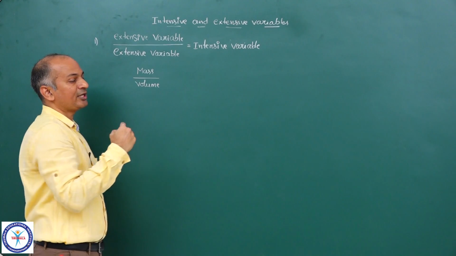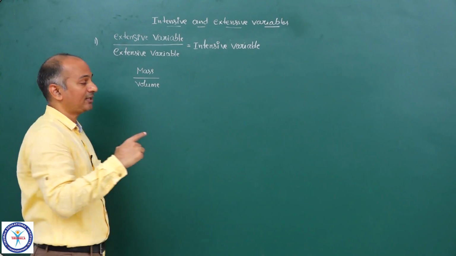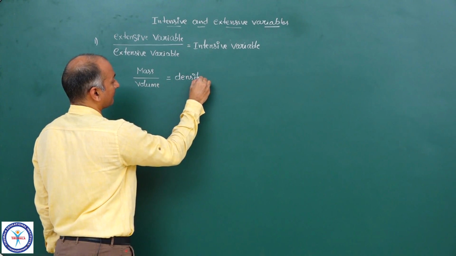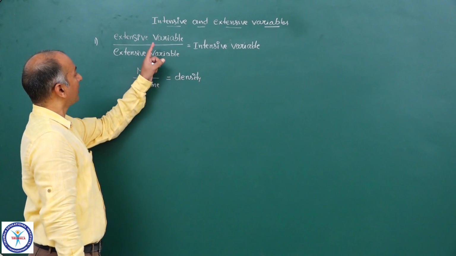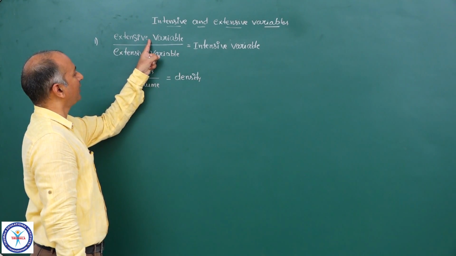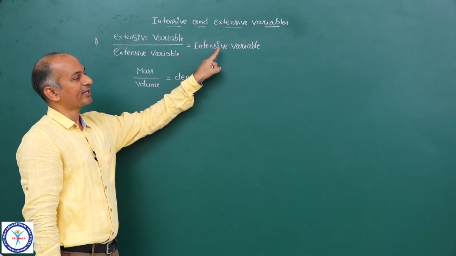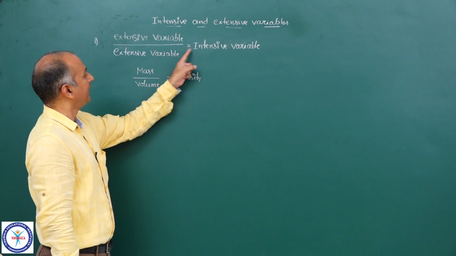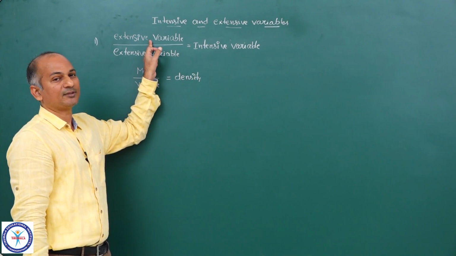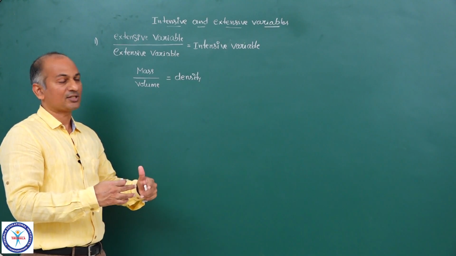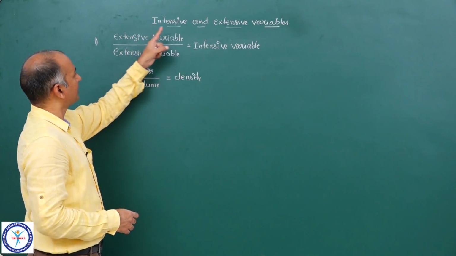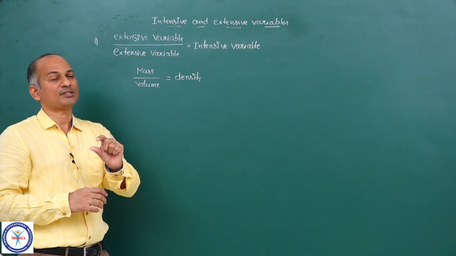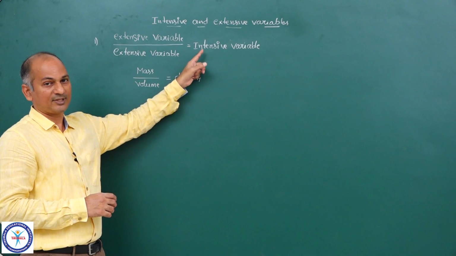And you know, the ratio of mass to volume is nothing but density. And what is density? Intensive or extensive? It is intensive. So you can also say extensive variable upon intensive variable is equal to extensive variable. Or you can say an extensive variable into intensive variable is equal to an extensive variable. So like that you can change. So the first property of this particular intensive and extensive variables is that ratio of two extensive variables is always an intensive variable. This is first thing.